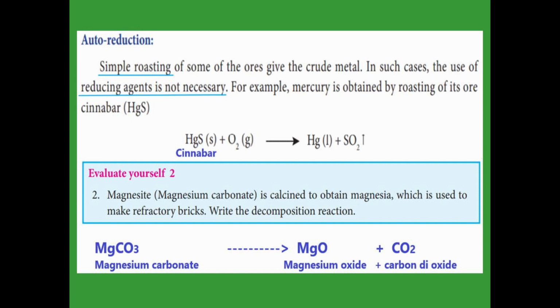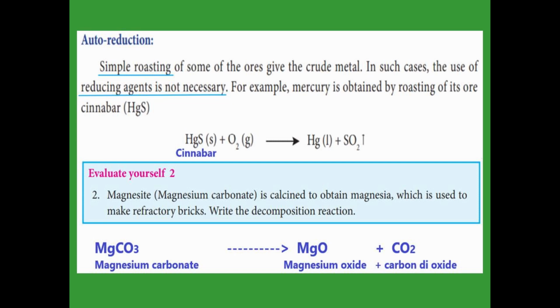Here see the example, cinnabar. Cinnabar is nothing but mercury sulfide, that is the ore of mercury. That mercury sulfide is reacted with the oxygen. That is the roasting process, we heat in the presence of oxygen. Then the mercury sulfide becomes mercury, and sulfur reacts with the oxygen to give sulfur dioxide. So this is called auto reduction.